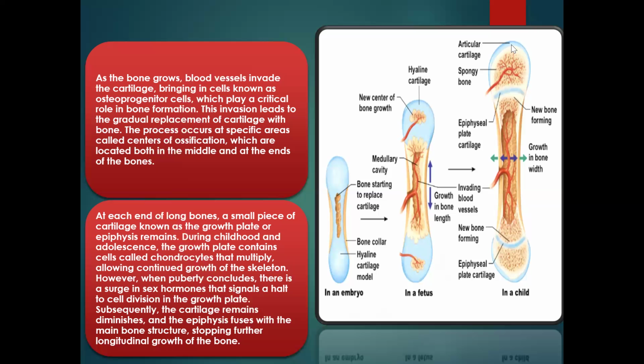So when the person reaches adolescence, this part of the bone no longer grows. It fuses with the main bone. So that is why we say certain hormones affect bone growth. Okay. So that's what happens in puberty.